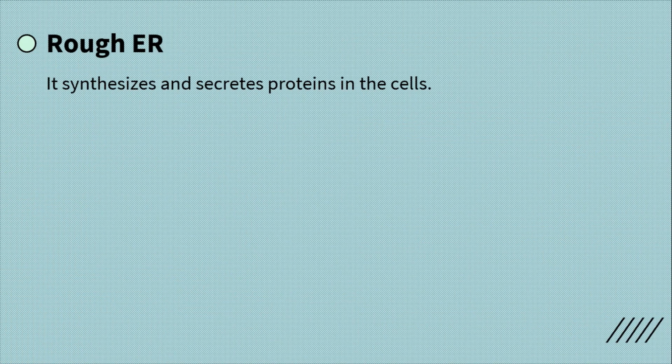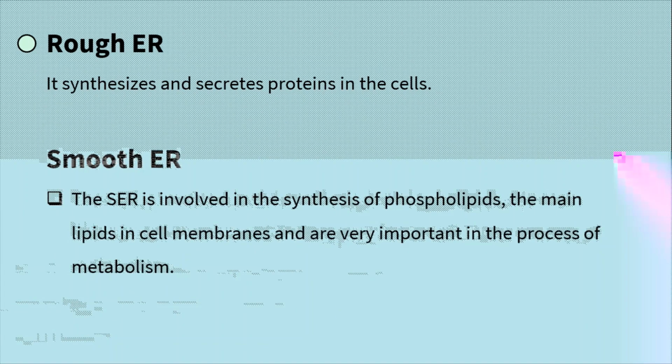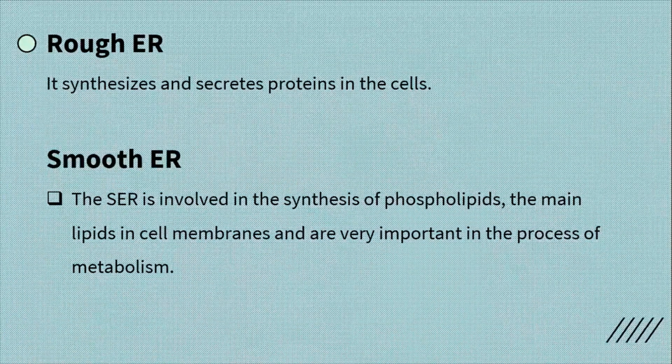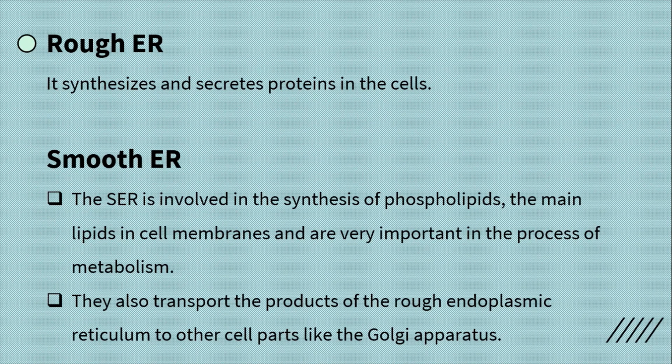Rough ER. It synthesizes and secretes protein in the cells. Smooth ER. The cell is involved in the synthesis of phospholipids, the main lipids in cell membranes, and is very important in the process of metabolism. They also transport the products of the rough endoplasmic reticulum to other cell parts like the Golgi apparatus.